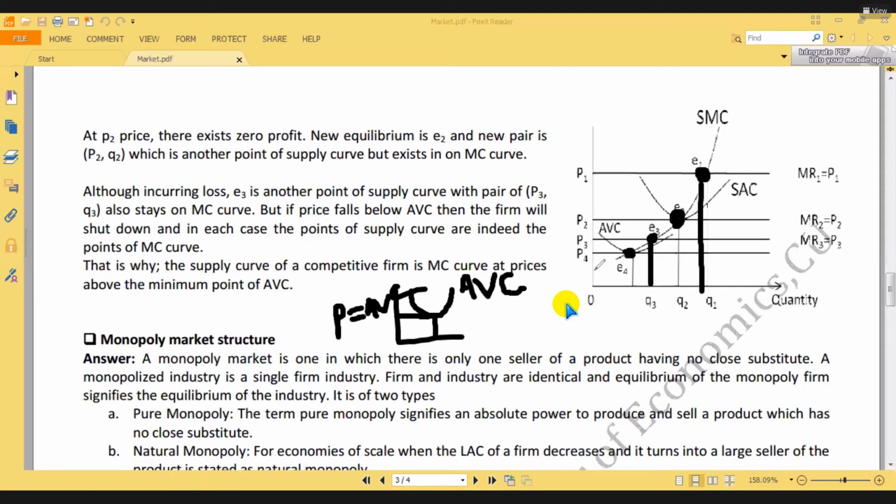But if price decreases more, for example here, that means it crosses the minimum point of average variable cost, then the farm will not continue its business, the farm will shut down. But this is another concept. Now I am going to discuss. This is actually not related to this question, it is another question. For that reason, if I discuss it, it will make it more complicated for you. So this question will finish.